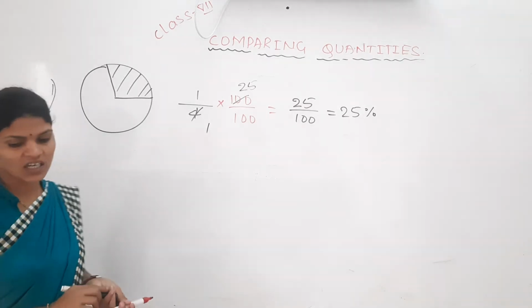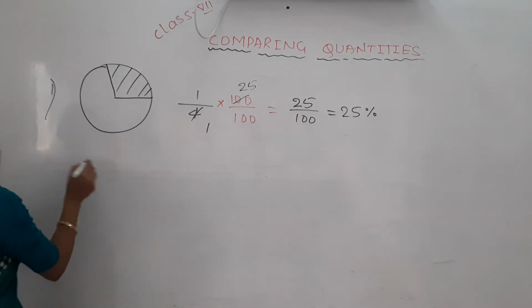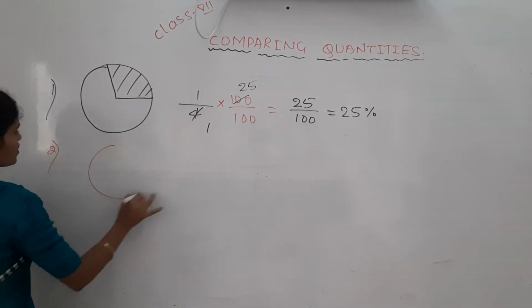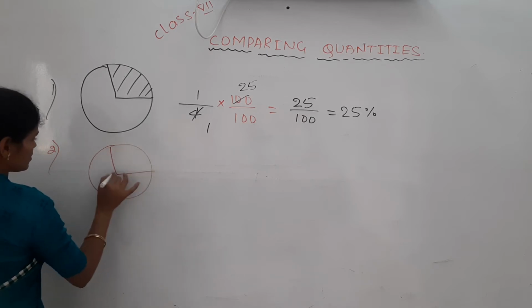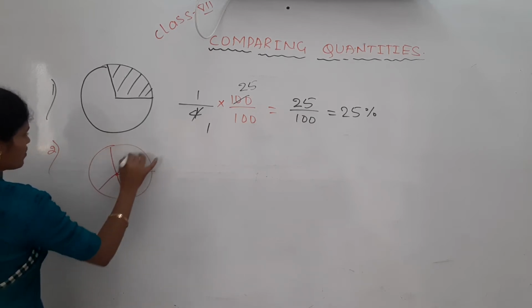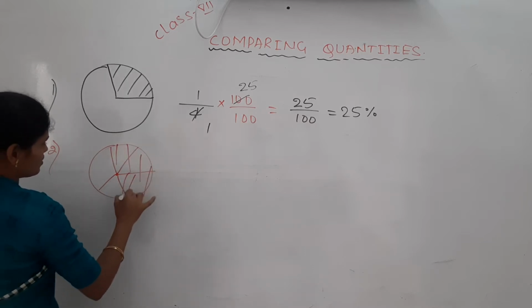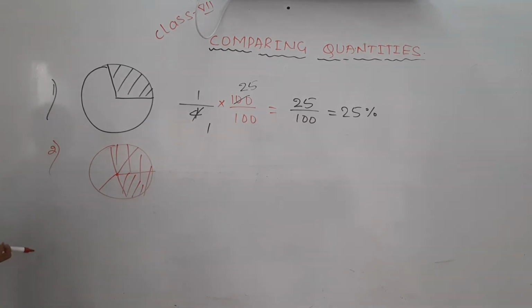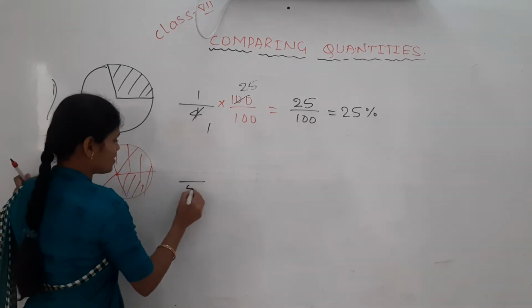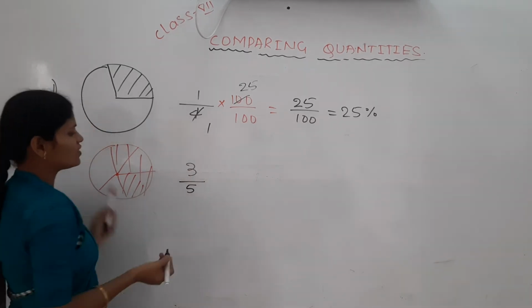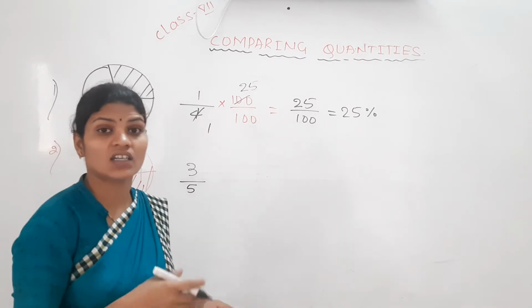Okay, second one, out of 5 equal parts, 3 parts are colored. How will we express this one? Out of 5, 3 parts are colored, then you can express it in a percentage.